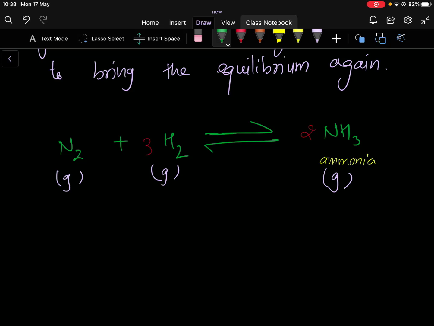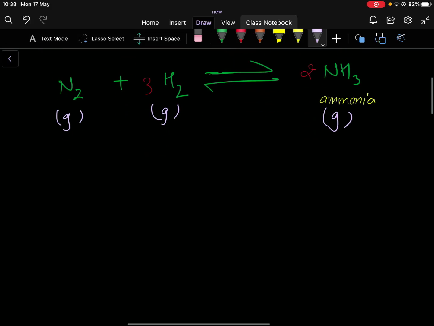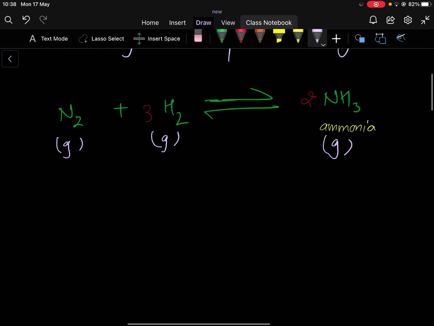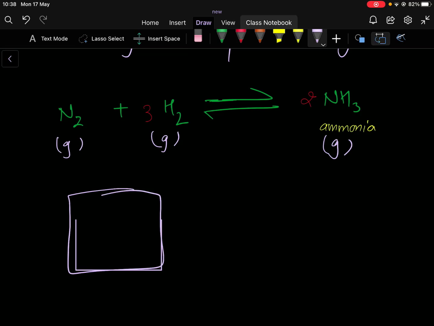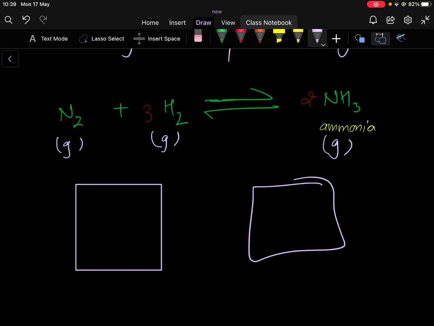Now I am going to take some scenarios which disturb this system and see how the system tries to restore its equilibrium again. Let's assume there are 2 containers.